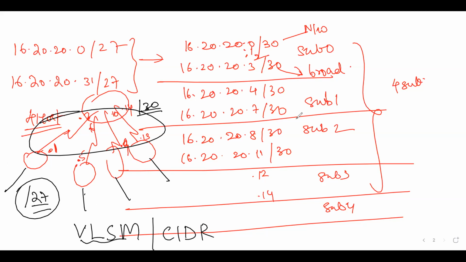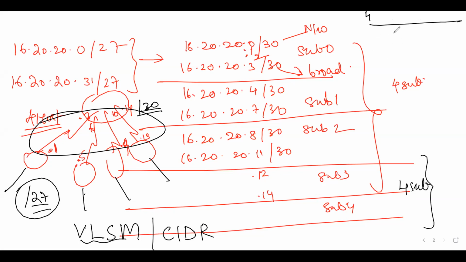Now you can still see that 4 more subnets are left. So if I go and add 4 more branches, I can use those on the serial links. And apart from that, this entire subnet 0, which was divided into 8 networks, is now gone, and 4 are left.